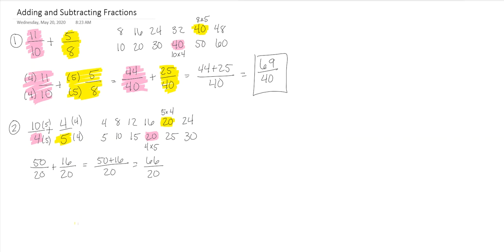We got to reduce this guy as well. So since they're both even numbers, divide by 2. 66 divided by 2 is 33. And 20 divided by 2 is 10. Now this is the complete reduced form.